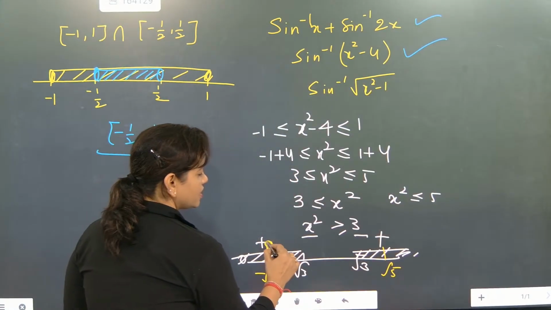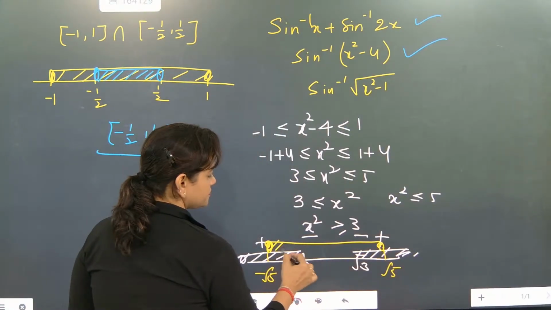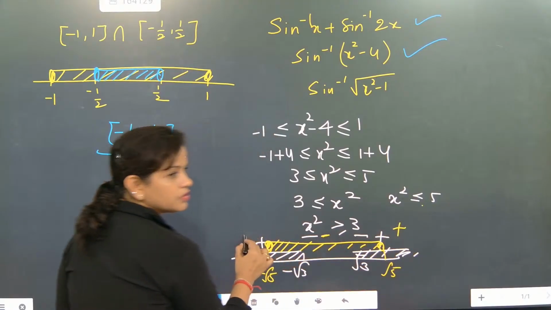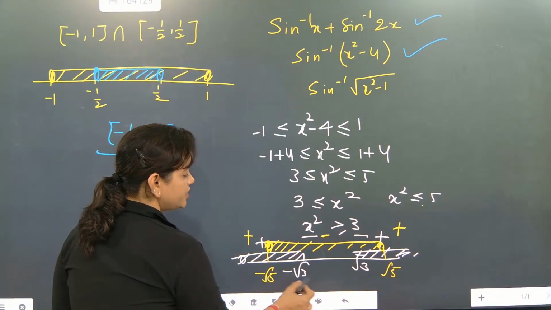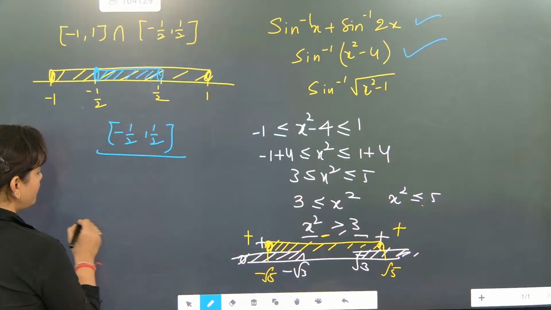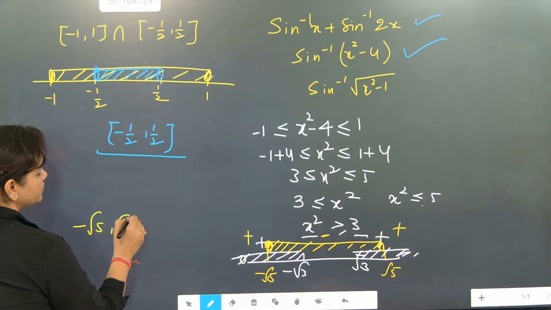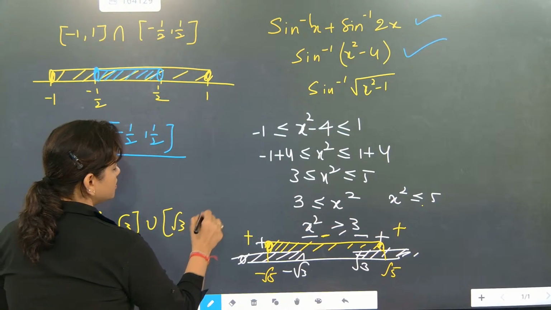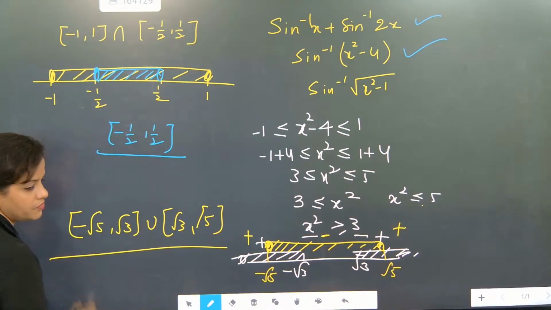So this region will come, this part, because less than means the inner region. Understood? So here now what is the range coming? The domain will come as minus root under 5 to minus root under 3, closed interval, union root under 3 to root under 5. This question must be done.